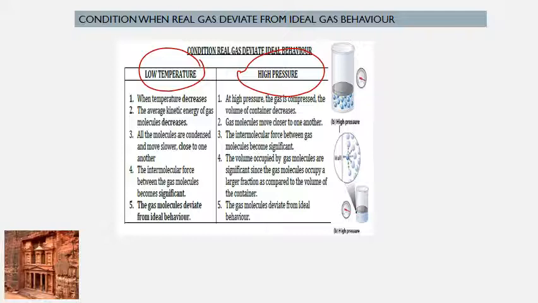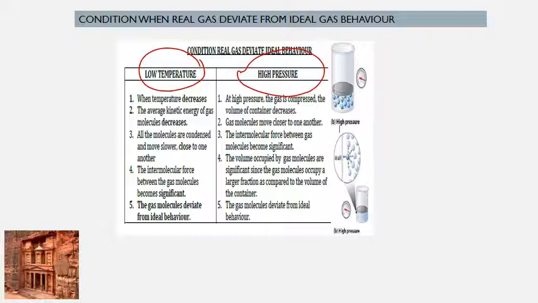Pada high pressure, kita tahu the gas is compressed. As you can see from the diagram, pada high pressure, the gas is compressed. That's why the volume of the container decreases. Hence, the gas molecules akan closer to each other. Therefore, the intermolecular forces between the gas molecules akan become significant because now when they are close to one another, they can form the IMF.